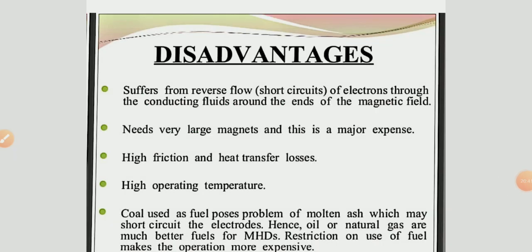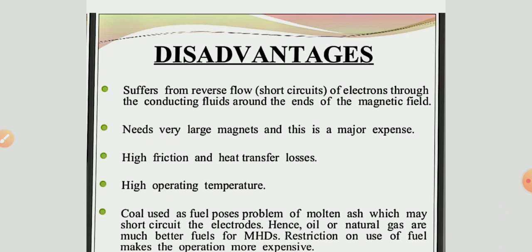The disadvantages of the MHD generator are, first, the problem of short circuit, because it suffers from the reverse flow of electrons through the conducting fluid around the end of the magnetic field.